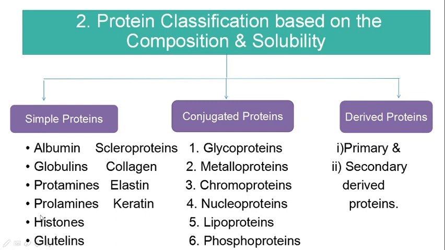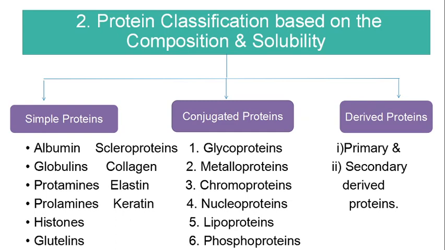So here, albumins. These simple proteins are readily soluble in water and can be coagulated by heat. Then globulins. These are insoluble in water but easily soluble in dilute acids. These globulins are heat coagulable. They can also be coagulated with heat.